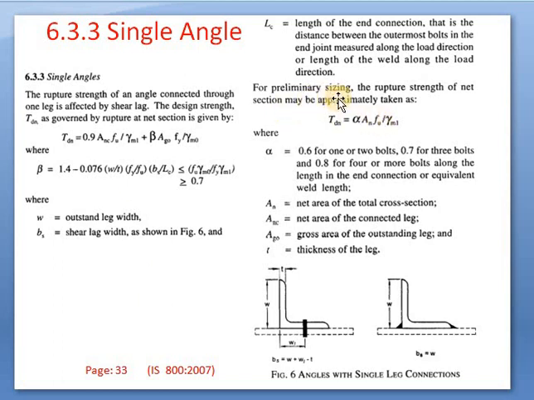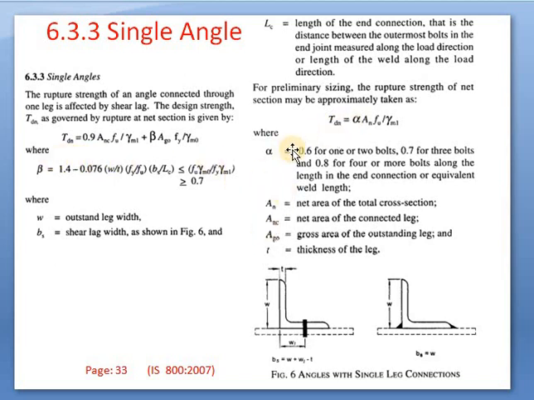For preliminary sizing, the rupture strength of a net section may be approximately taken. We can use this formula or we can use this formula. Normally we are using this formula, so there is no use of this formula. It is approximately used, but more accurately we are using this formula, as TDN is 0.9. But approximate, in order to find out the approximate value of TDN in case of single angle sections, we can use this formula also, but it is rarely used. We will use TDN as the complete formula. Okay?